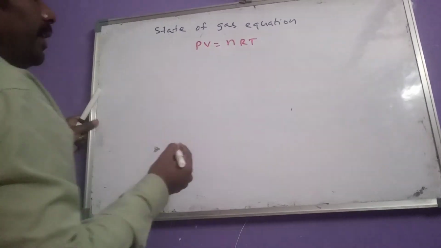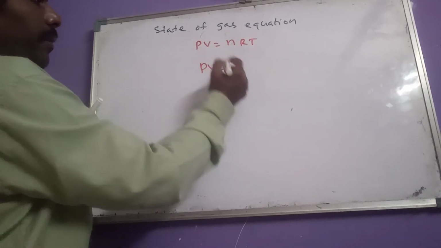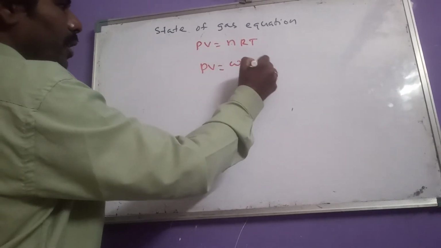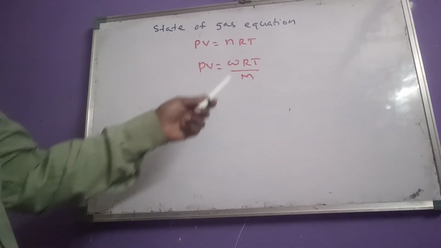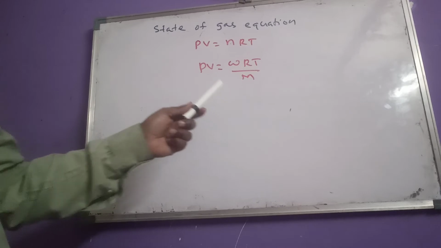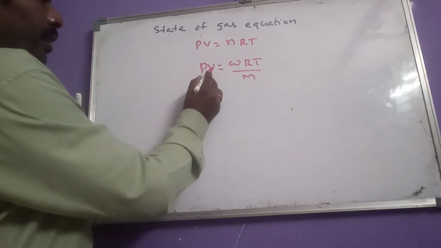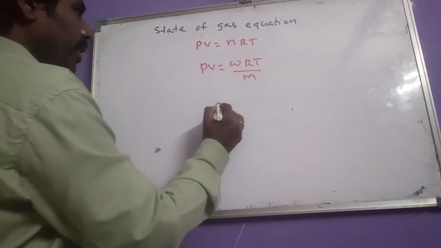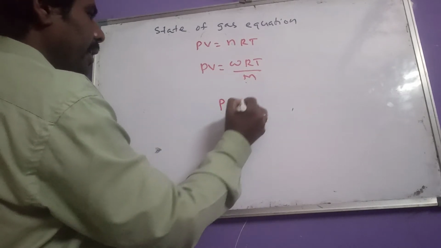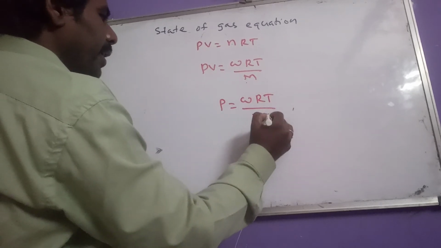This can be written as PV equals nRT, where n means number of moles, so W by M, because the number of moles formula we know is weight by molecular weight. Then if we send volume to the denominator, we get P equals WRT by VM.